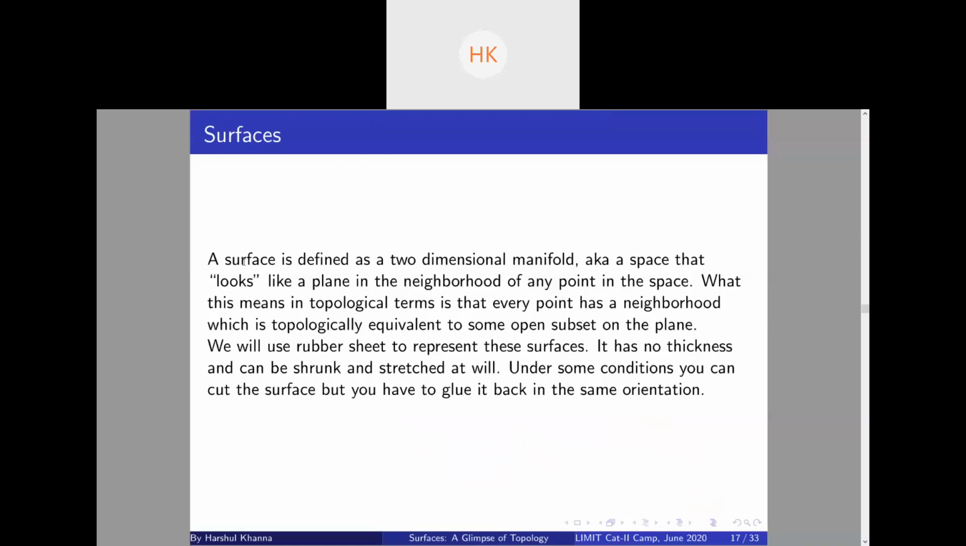This is a rubber sheet, so all these restrictions we give to these kinds of sheets. It can be shrunk and stretched at will. It has no thickness, because if you consider thickness, that will add another dimension to it. So it will essentially be a 3D object, a three-dimensional manifold instead of a two-dimensional manifold, right? So it has no thickness.